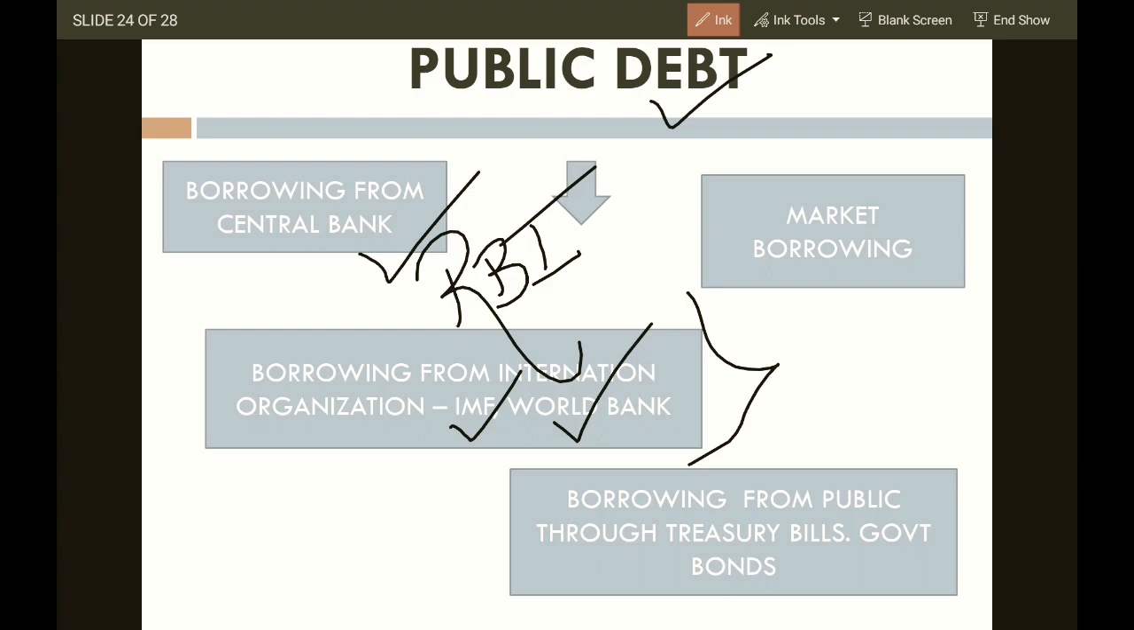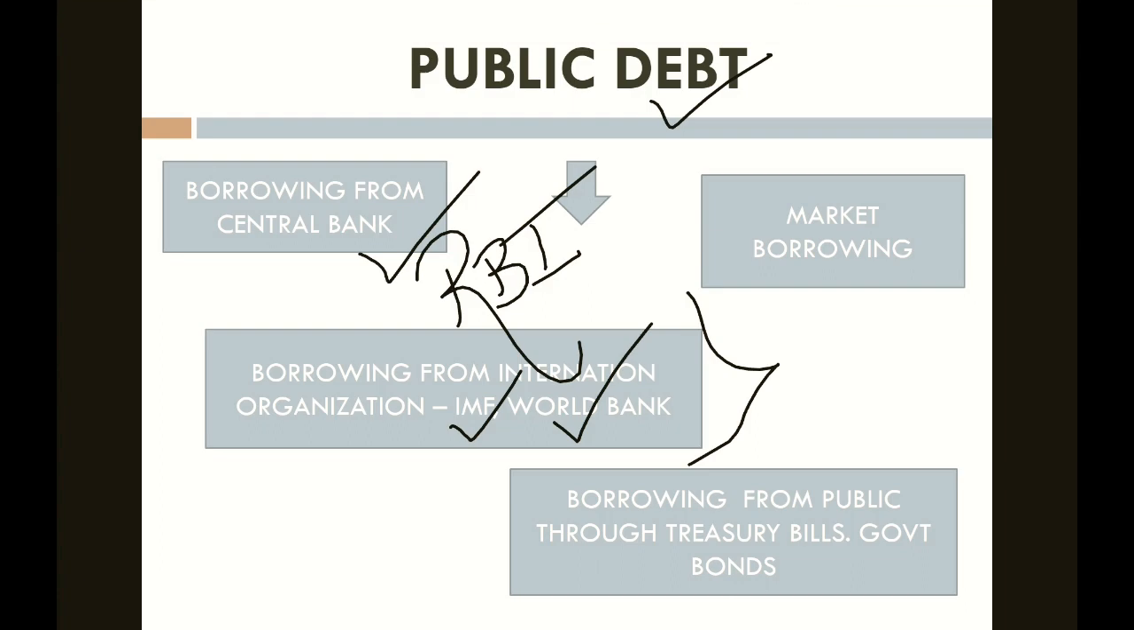Borrowing from the public through treasury bills and government bonds. What happens if the government doesn't have money? They sell government bonds, indirectly get the money from the public, and give them interest.